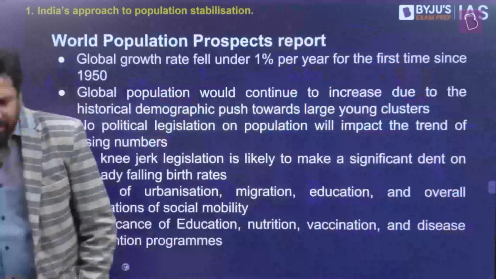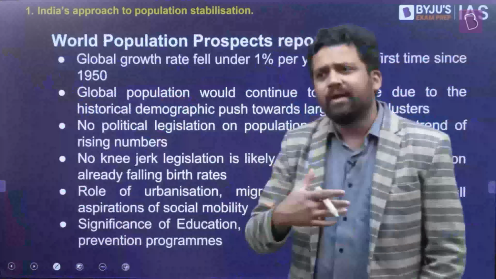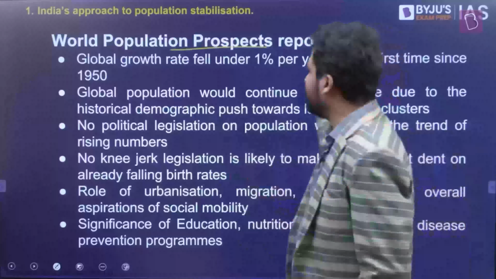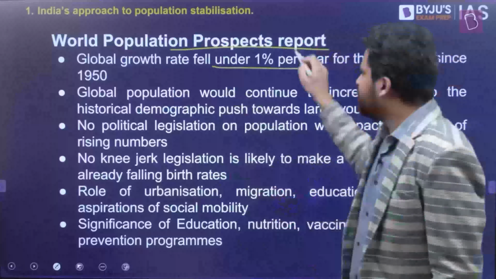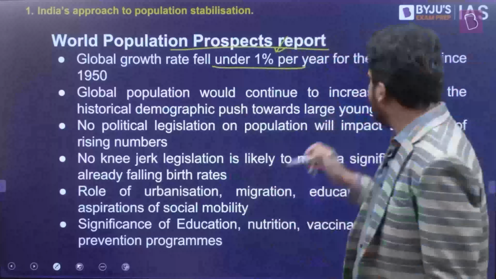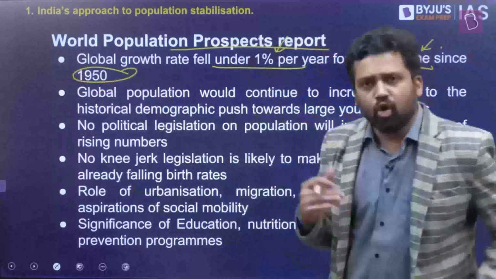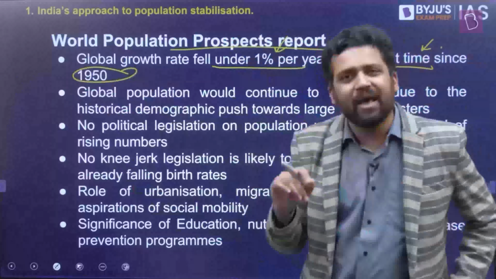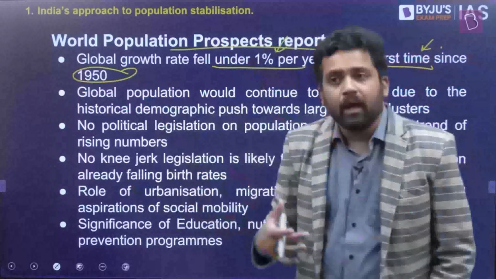Now, what are some of the other findings, or important recommendations or key findings, in this World Population Prospects report? What they're saying is, the global growth rate of population is now slightly less than 1% per year, and this is happening for the first time since 1950. For the first time ever since the 1950s we're having this. We never had this low a global population growth rate.